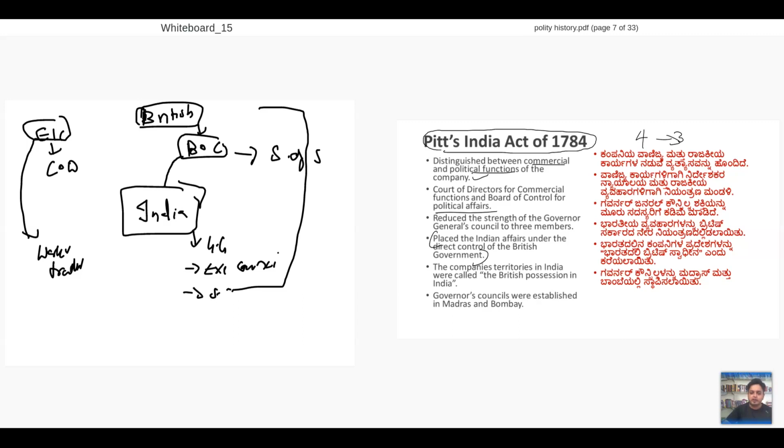So now we understood what is the scenario right now. Scenario is like this. In British, East India Company and British government are taking care. East India Company has Court of Directors and British has Board of Control. In India, Governor General and East India Company will have their workers and traders. Everything is clear. Next step will start.